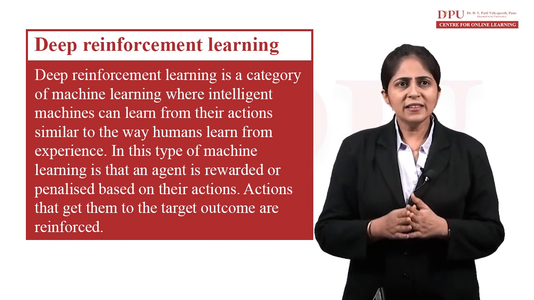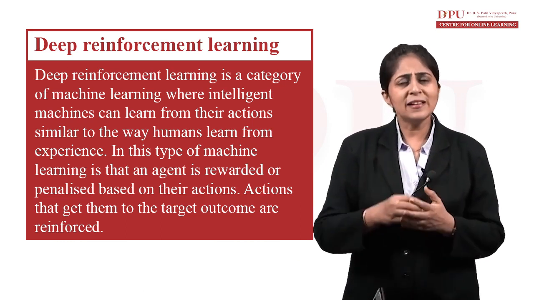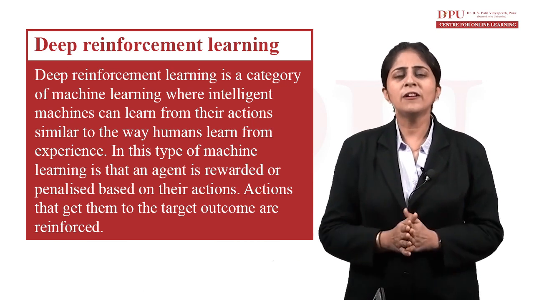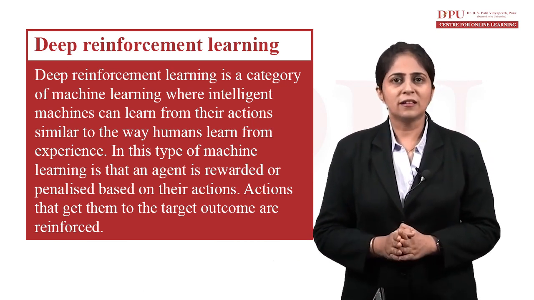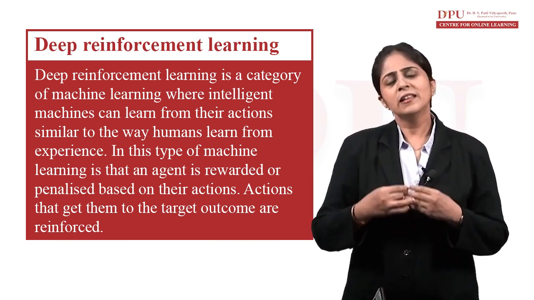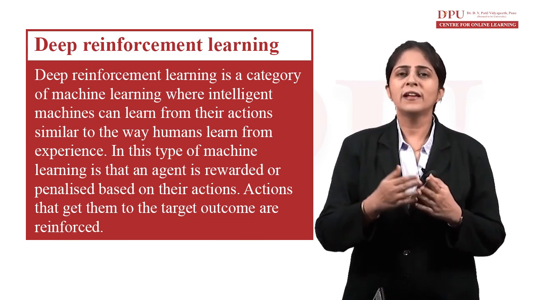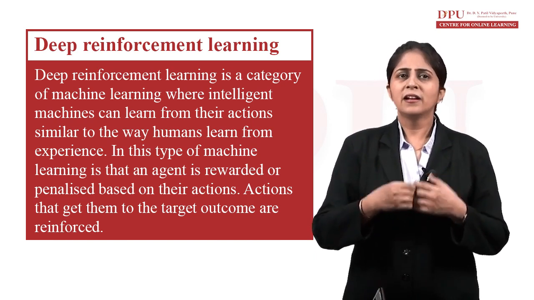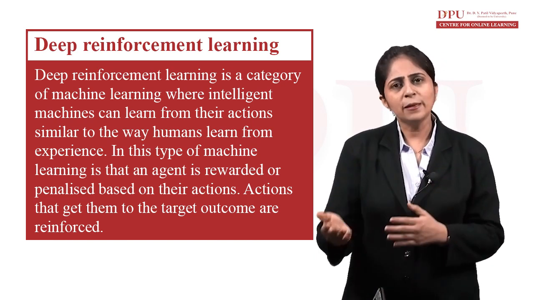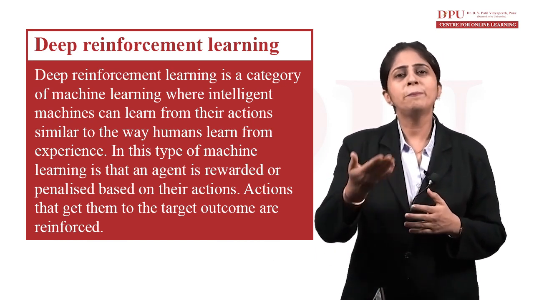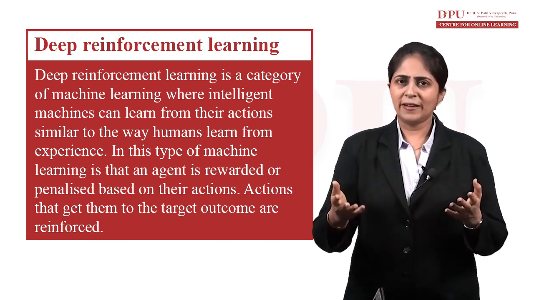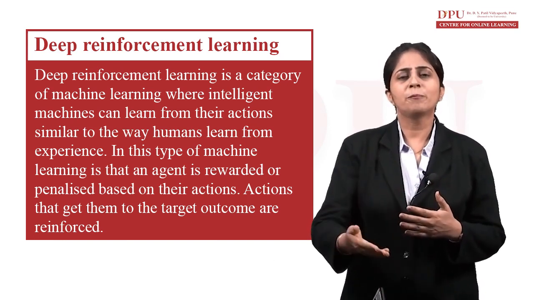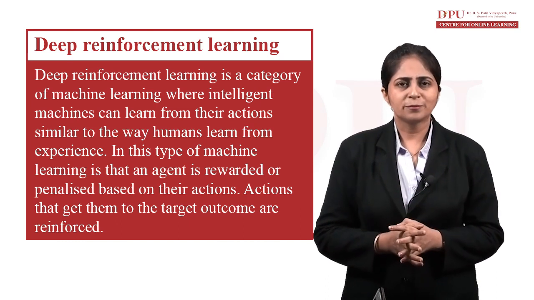Similarly, when we talk about deep reinforcement learning, our machines learn from their own experiences. They perform certain actions and, depending on their actions, they might be rewarded or penalized. Depending on that, they will perform their next step.